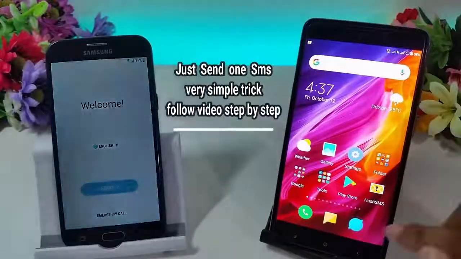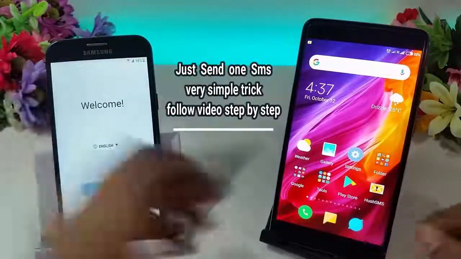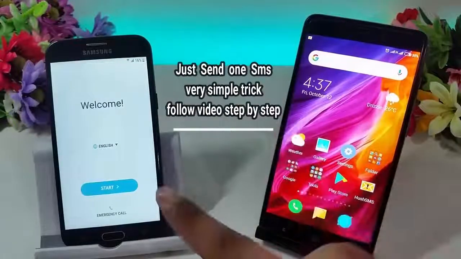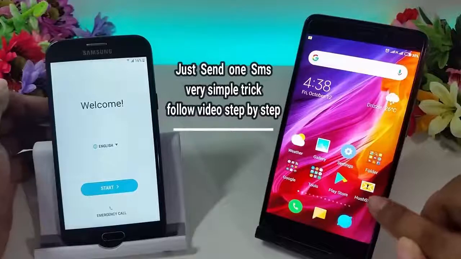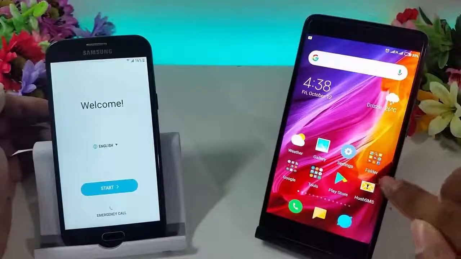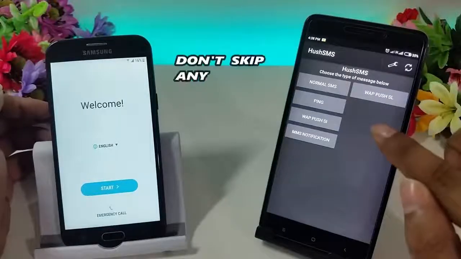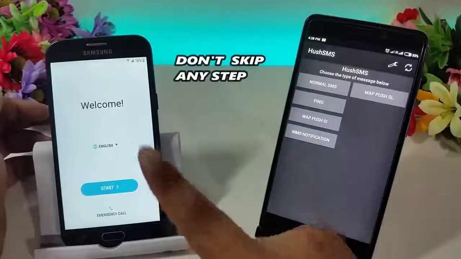Now I will show you the final process. I am trying to send an SMS to this phone. You need to use this push SMS. With this special SMS service, you can bypass the FRP lock.